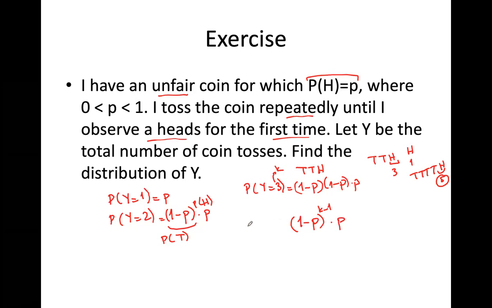This is a general formulation, and you may apply this. For example, if k is 1, then 1 minus 1 is 0, this is 1, and I will obtain p. If k equals 2, it is 1 minus p times p. So this is the general formula that I would get for this problem.